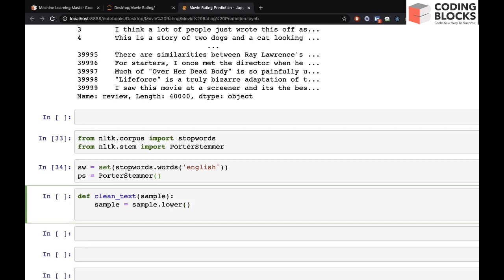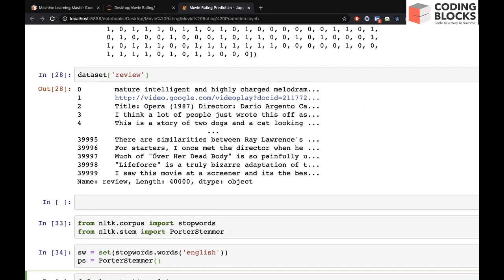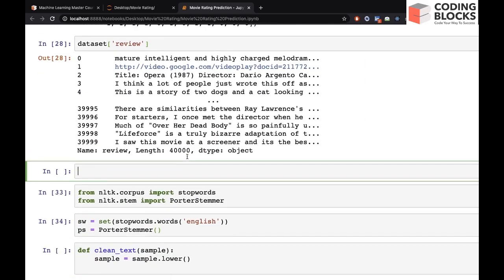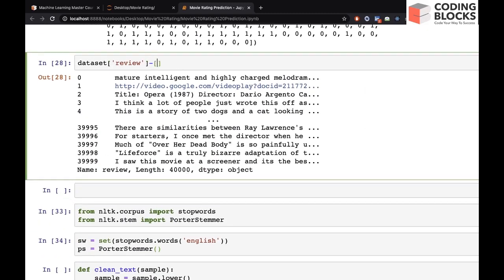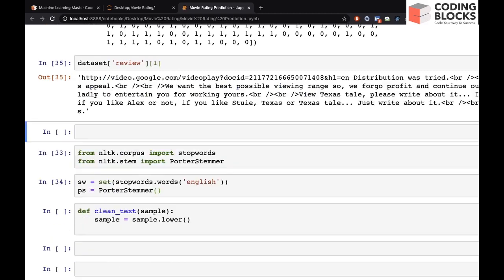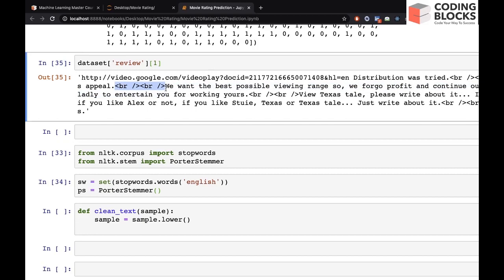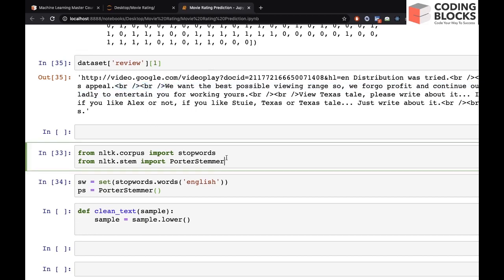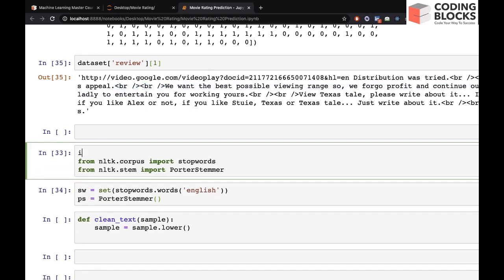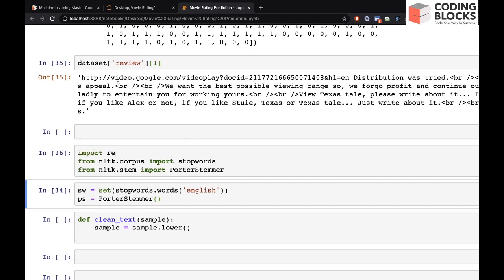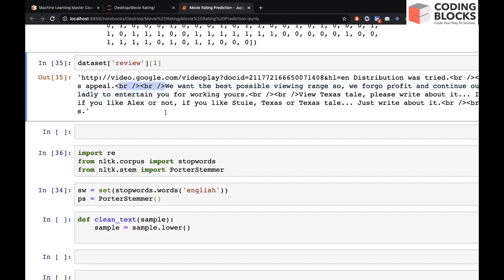And the next step is we will remove these tags. So we will remove these tags, right? So we will use a library or package called RE for regular expressions, right? And we will remove these tags.